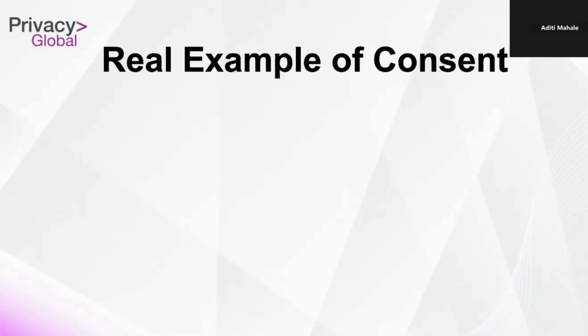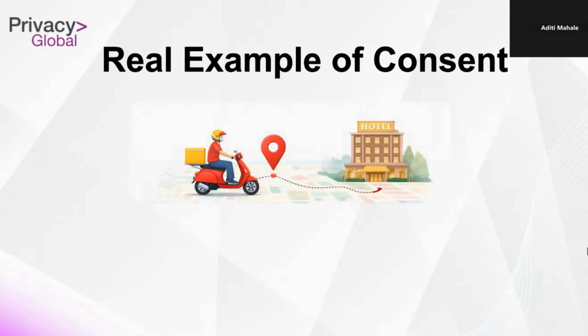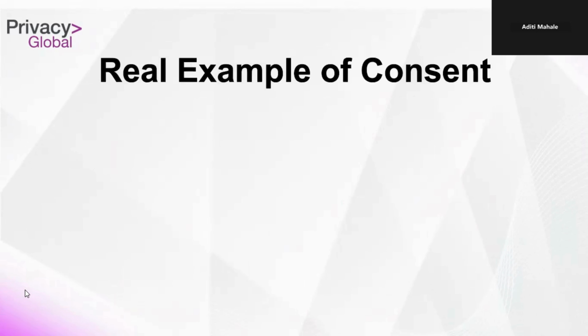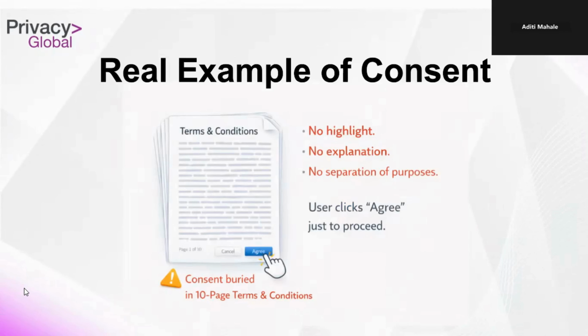Now, let's look at some real examples of consent. Suppose a food delivery app displays a pop-up: "Are you allowing this app to use your location for delivery tracking?" This is clear, specific and purpose-based. This is informed consent. Now here's a bad example of consent. Consent buried inside 10 pages of terms and conditions with no highlights, no explanation, no separation of purposes. The user clicks agree just to proceed. That is not meaningful consent.